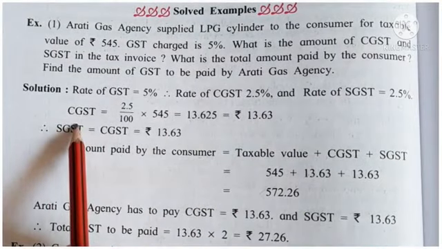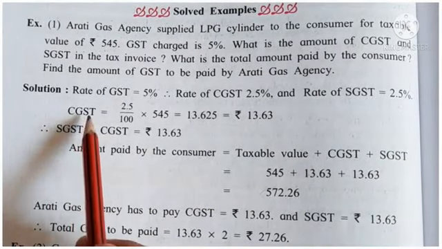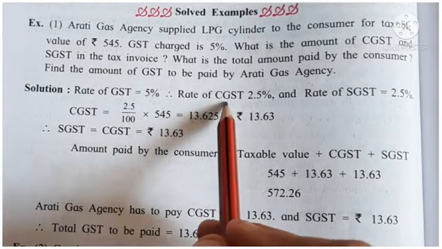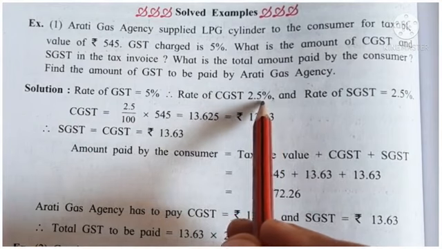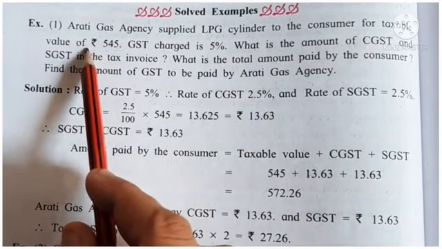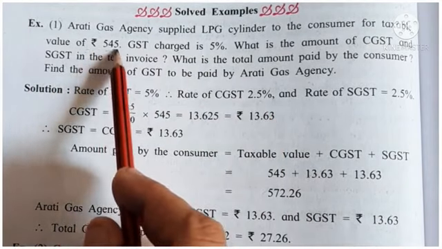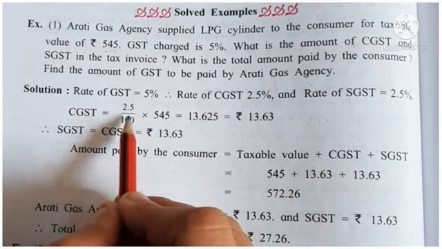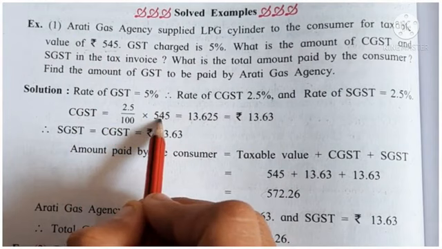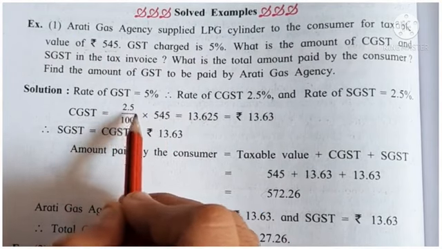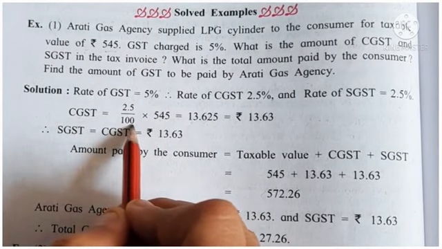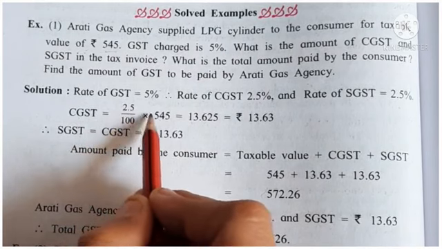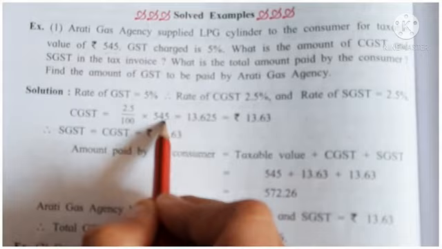Now we have to find amount of CGST. So CGST is equal to, what is the rate of CGST? 2.5%. It is applied on taxable value. And what is the taxable value? 545. So CGST is 2.5% of taxable value, that is 2.5 upon 100 into 545.